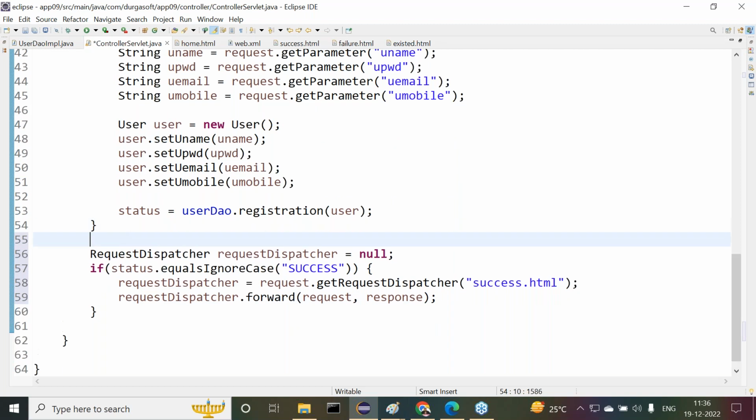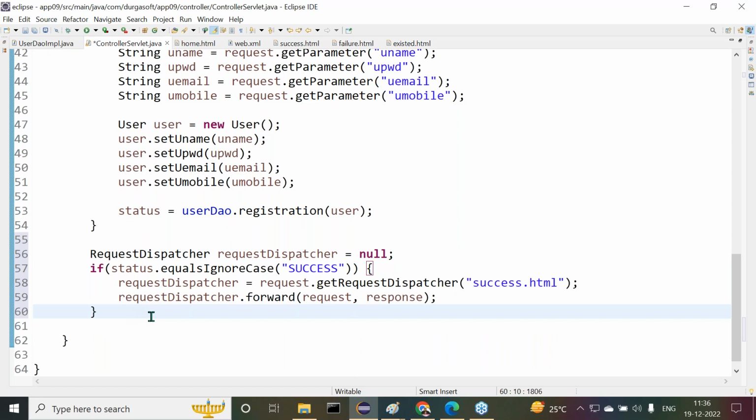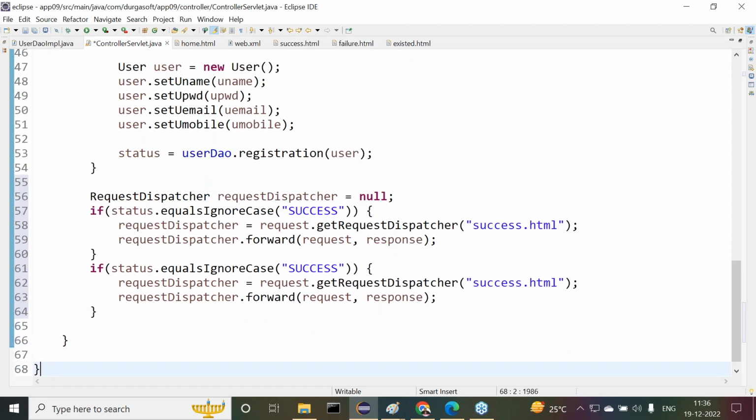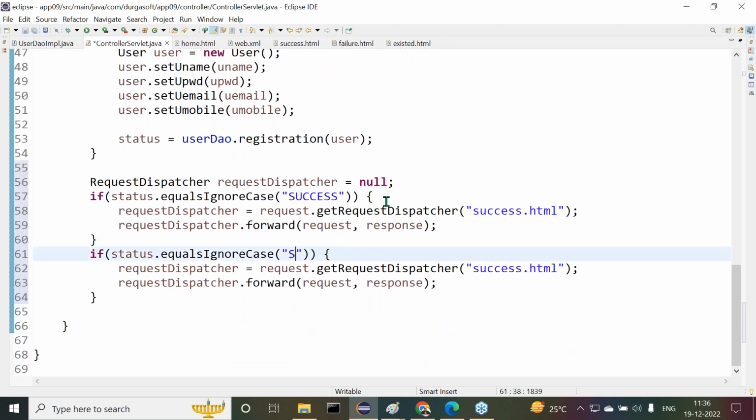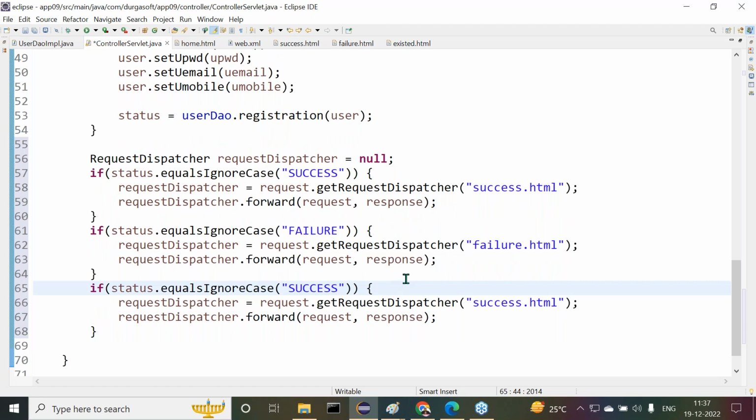Right, then after that, same thing I require for this one also. Now this time it is failure. Now here we have to forward a request to failure.html. That's it. Now this is extended.